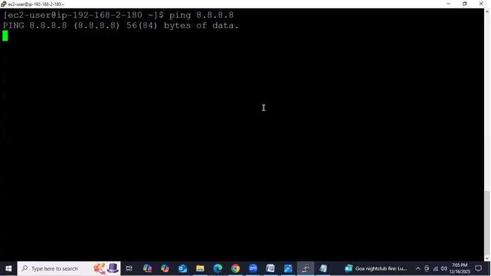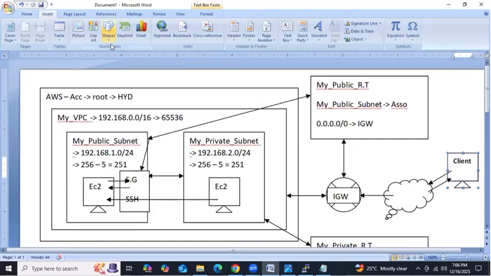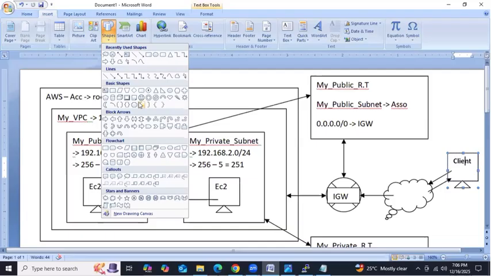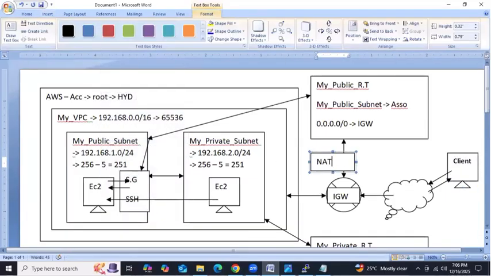Now my intention is that I have the database server in the private subnet. I got a new update. Without internet, can we update? Securely, I need to provide the internet. Okay. I should not allow the internet with the help of IGW. We are trying to allow the internet with the help of a NAT gateway. NAT, Network Address Translator. NAT gateway. What is that? NAT, Network Address Translator.